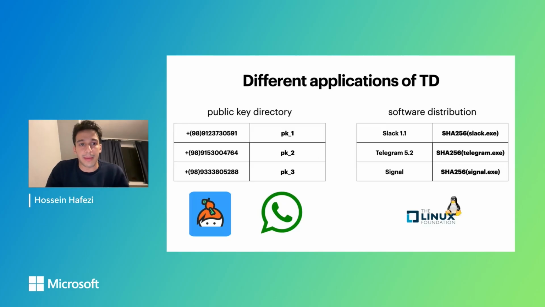The two most famous applications are public key directory and software distribution. In the case of the public key directory, the dictionary will be a mapping from usernames to public keys. Concretely, in the case of WhatsApp, a mapping from phone numbers to public keys. And it has already been deployed by Keybase, WhatsApp, and iMessage. In the case of software distribution, it will be basically a mapping from the software version to the hash of the software. So when you download the software, you also want to get the correct hash as well, so you can hash the software and know you have the right software version. And it has been deployed by the Linux Foundation.